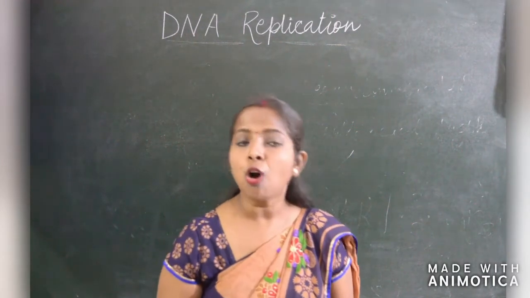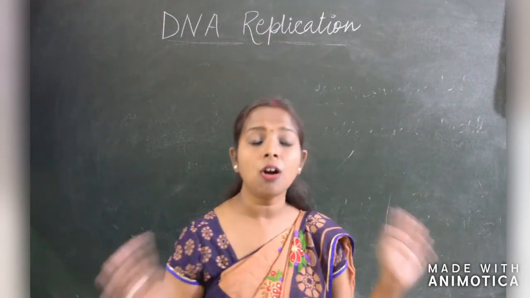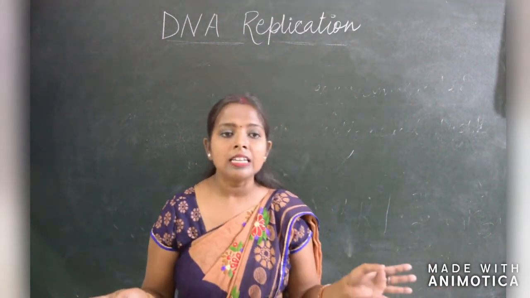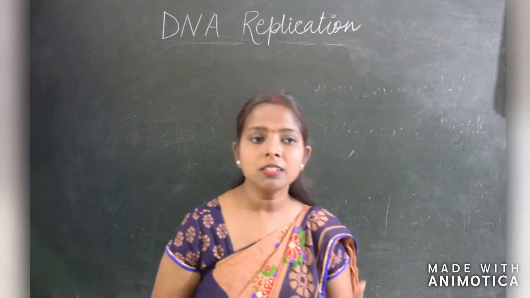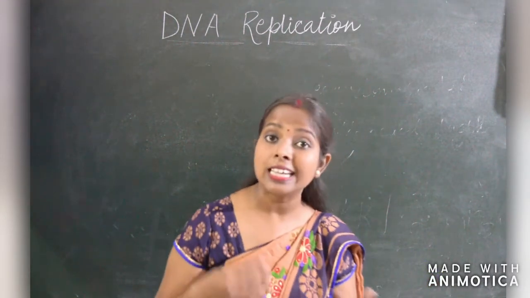DNA replication occurs in all the cells of all the organisms, and it is an essential part of biological inheritance.